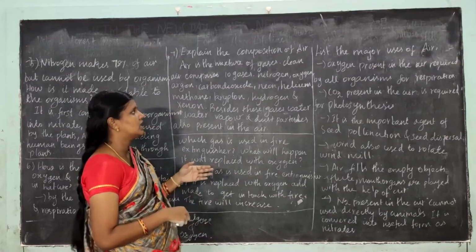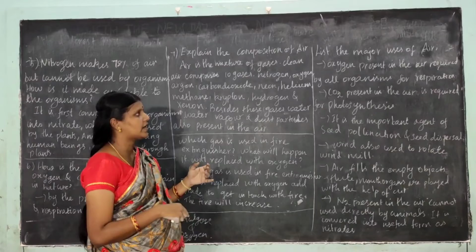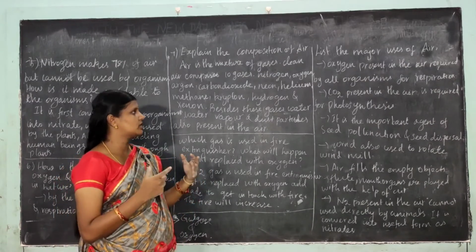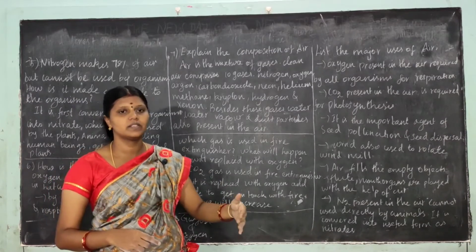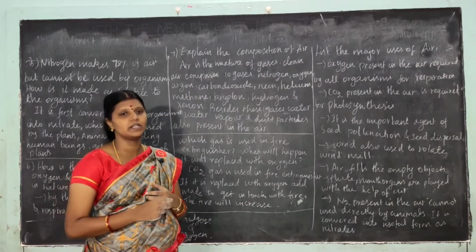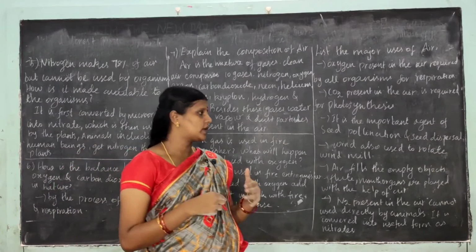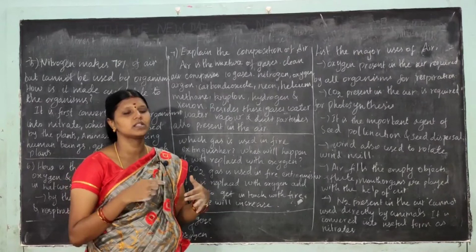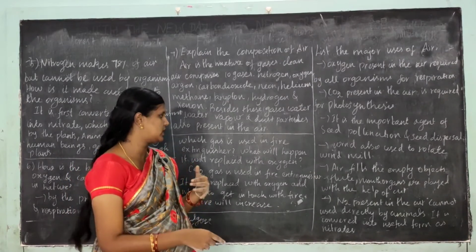List of the major uses of the air. Oxygen present in the air is required by all organisms for respiration, and carbon dioxide is required for photosynthesis. It is an important agent of seed pollination and seed dispersal. Wind also rotates windmills, which drive the generator to make electricity.